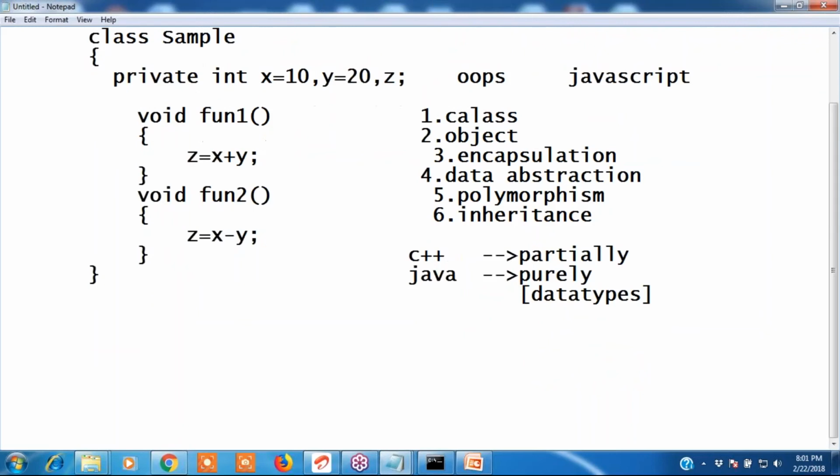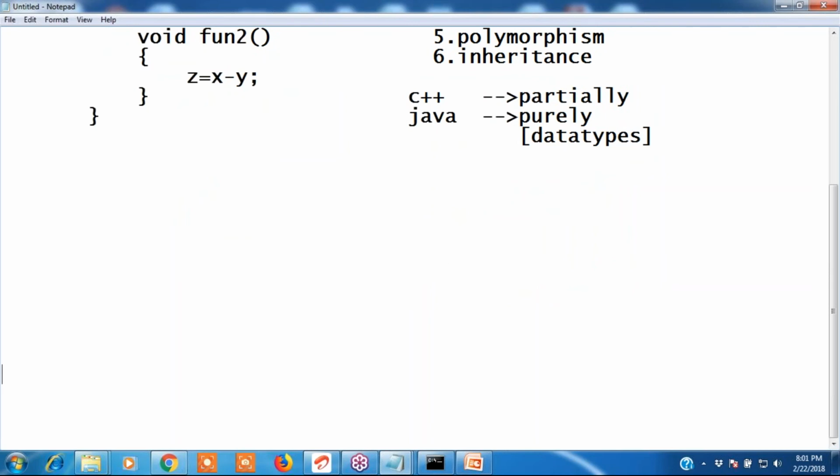Programming language. Okay, now next point. We want to discuss the types of languages. What are the types of languages? We have two types of languages: high level and low level languages.